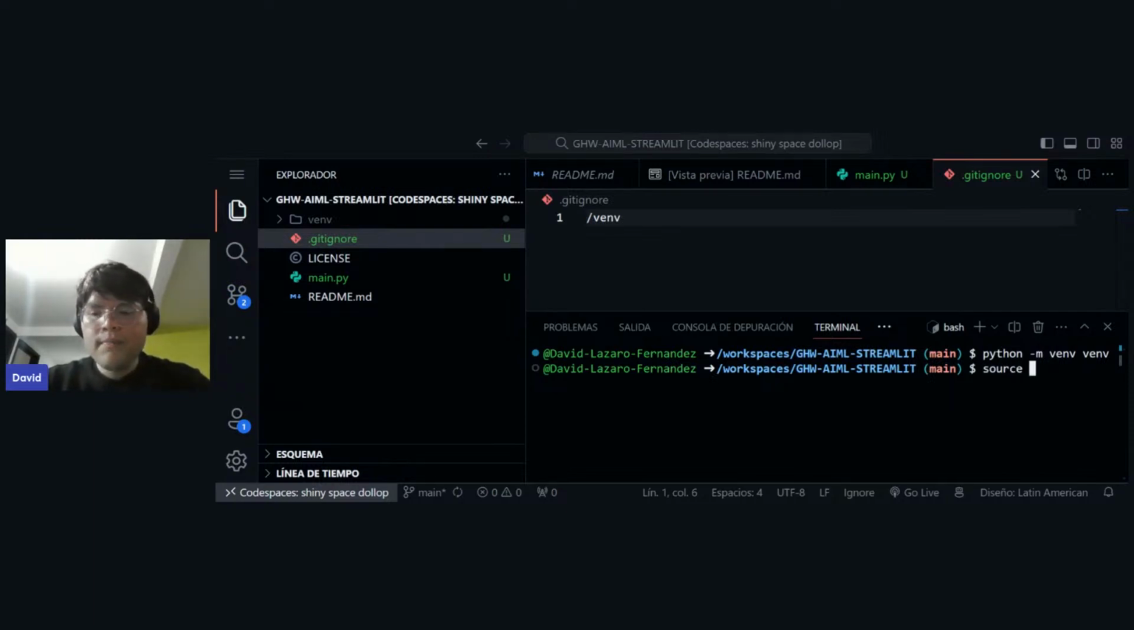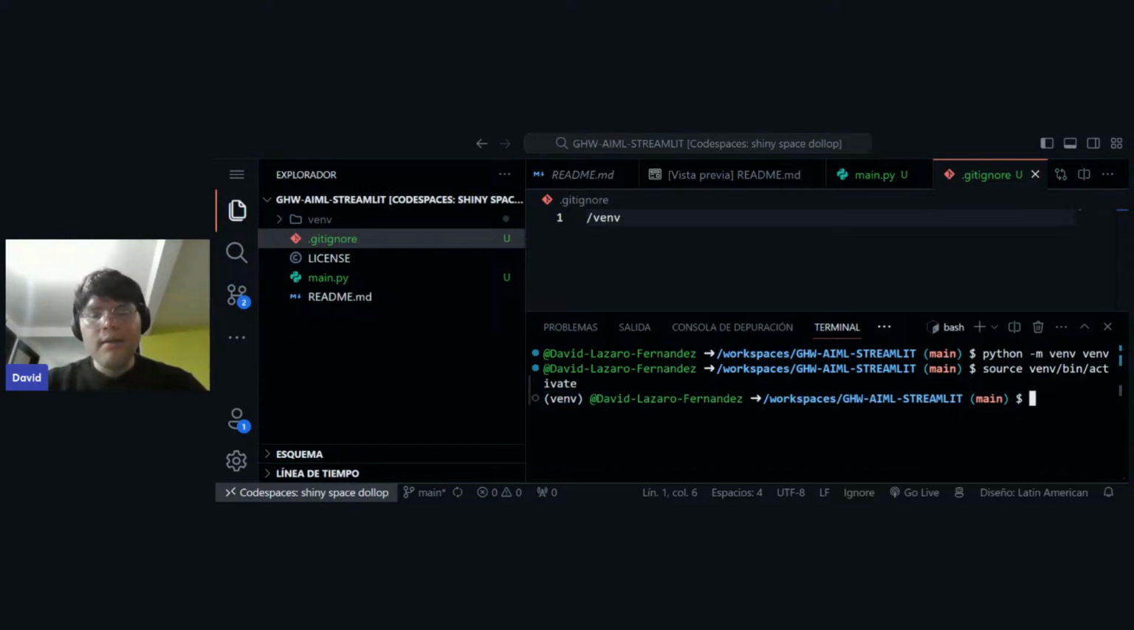And for accessing my virtual environment, the only thing that I need to do is use the command source, virtual environment bin, and activate. And after that, hey, I'm already inside my virtual environment. So the only thing that I need to do now is install all the libraries that I'm going to use.